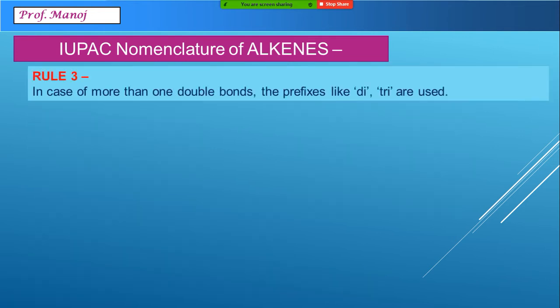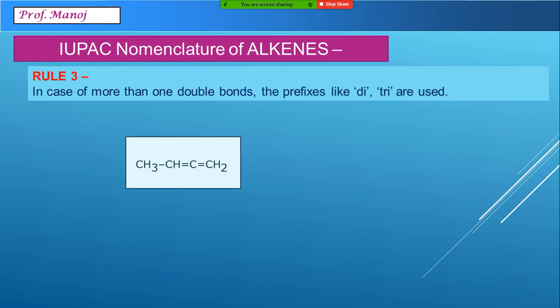Let us assume another rule here where if you are having more than one double bonds, then we call them as diene. If there are more than two, that means three double bonds, you call them triene. For example, in this example, we can see there is a straight chain of 4 carbon atoms. Double bond are present on the right hand side, so we start numbering in that direction. So one double bond is present between 1 and 2, another is between 2 and 3.